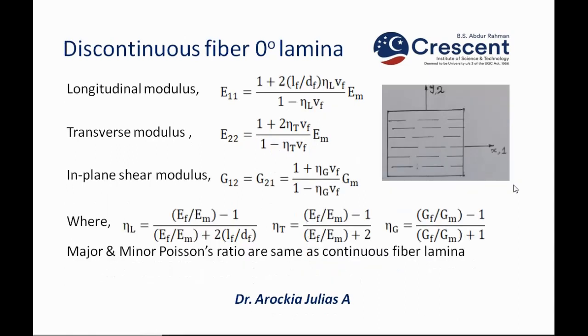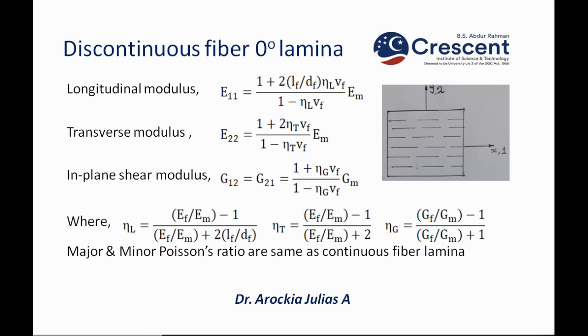Discontinuous fiber 0 degree lamina. So, look at the image, it is again 0 degree, which means the fiber direction and the loading direction are the same, but the fibers are not continuous, they are discontinuous, short fibers. When you go for short fibers, the length of the fiber varies, so the length to diameter ratio will come into the picture. Based on that we will calculate the elastic properties. So let us see, longitudinal modulus E11 will be equal to 1 plus 2 into LF by DF, the length to diameter ratio.